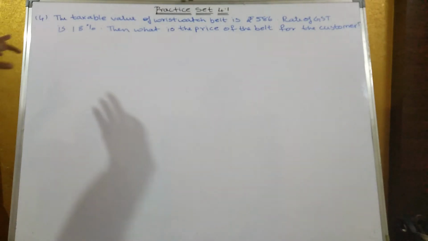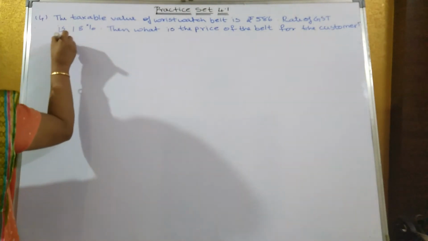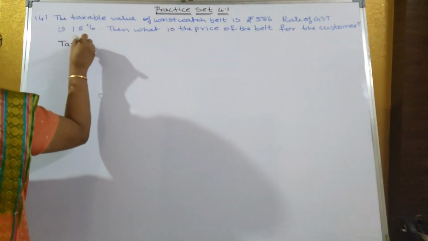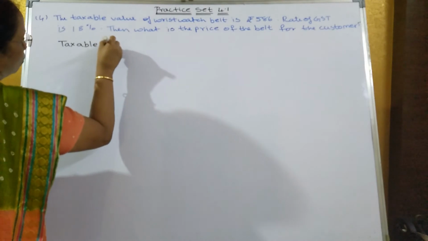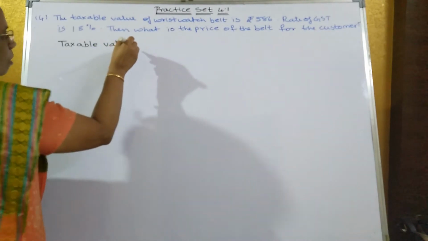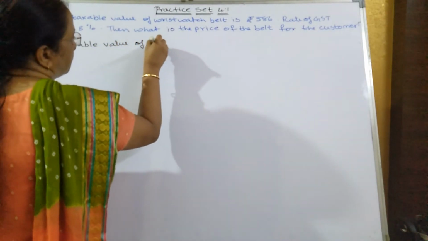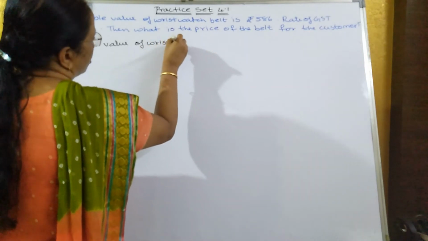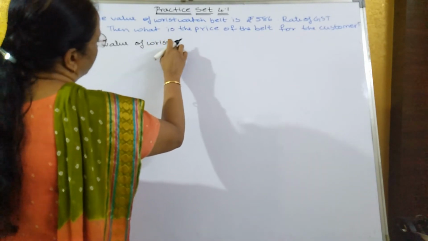Now the fourth sum: the taxable value of the wristwatch belt. That means what price was written on the wristwatch belt?